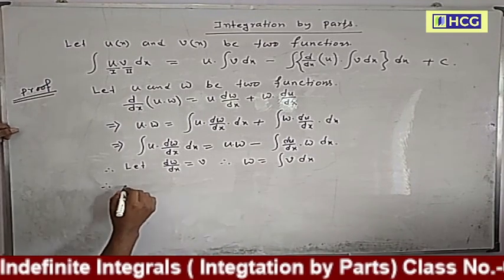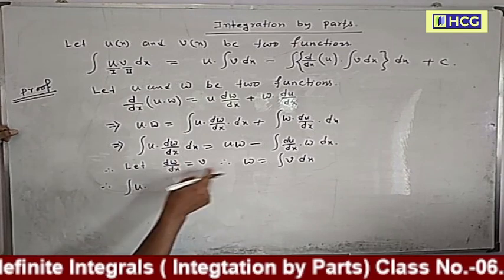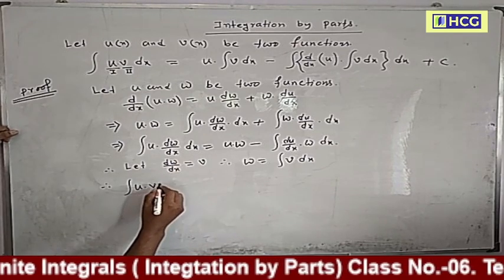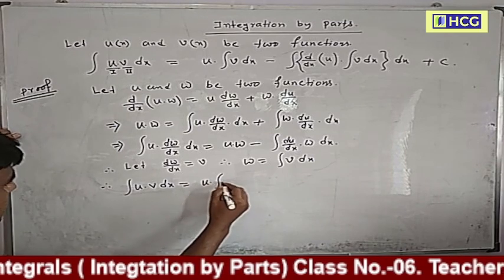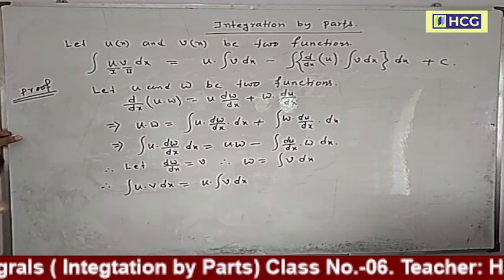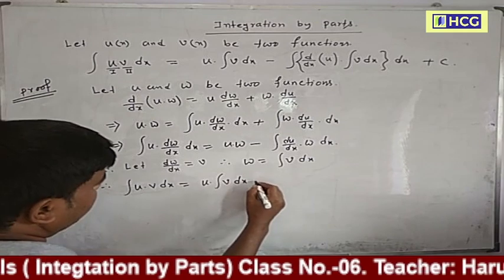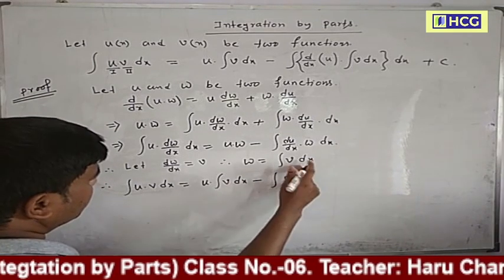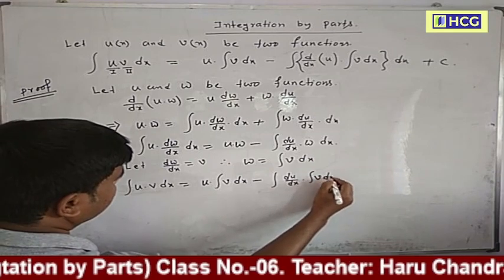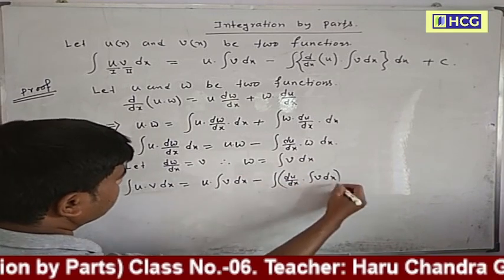So u into dw/dx is u into v dx, and this is u into the integration of v dx, minus du/dx into the integration of v dx, whole dx.